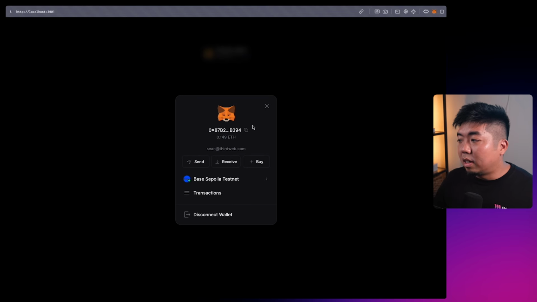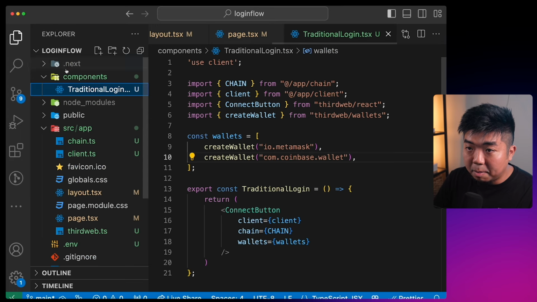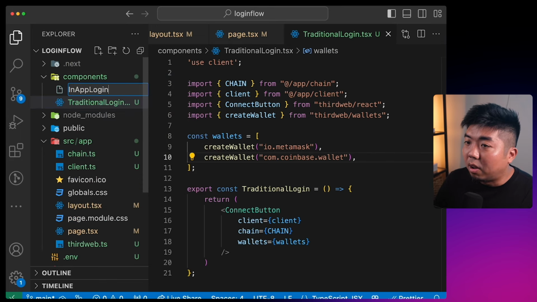So the next flow, we're going to provide just a login where a user can sign in with a social login or email, and a wallet is then generated for them. So coming back to my code editor, I'm going to go to a file. We're going to call this in-app login.tsx, and we're going to create a login flow here.